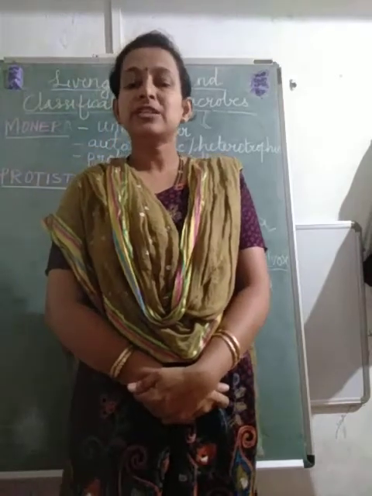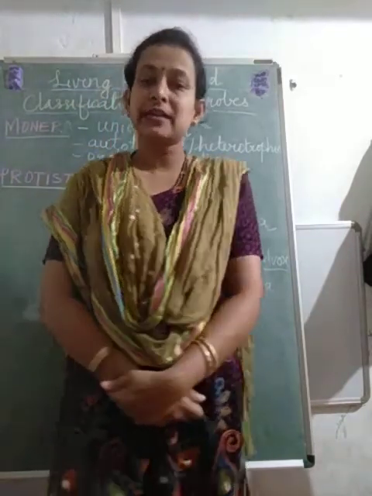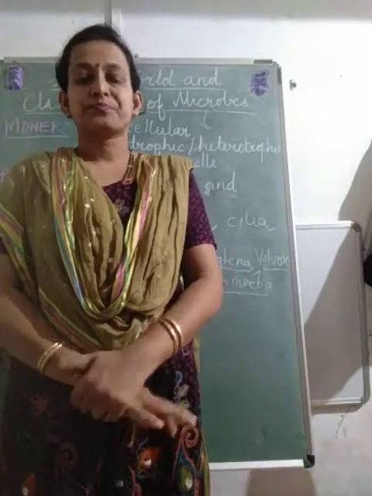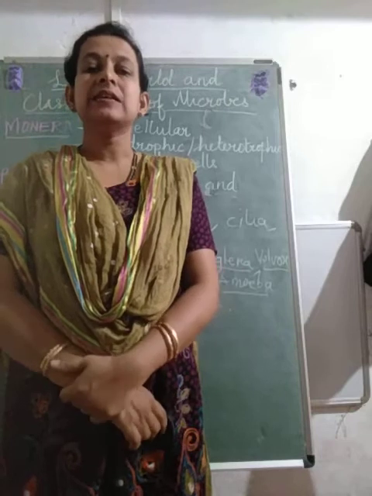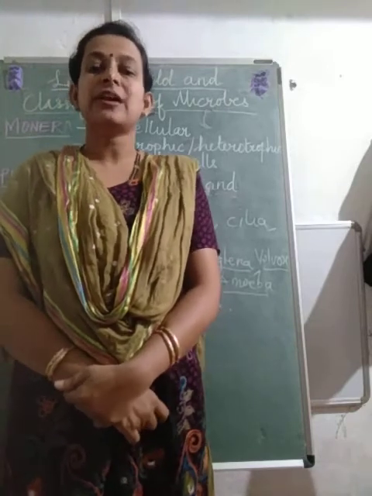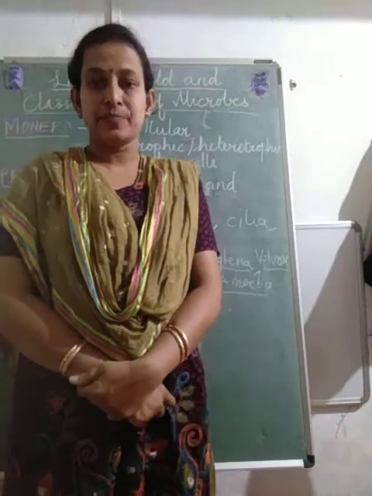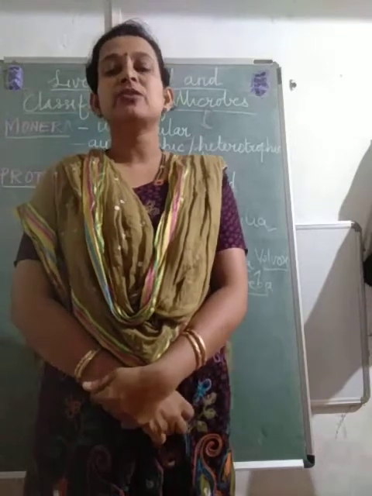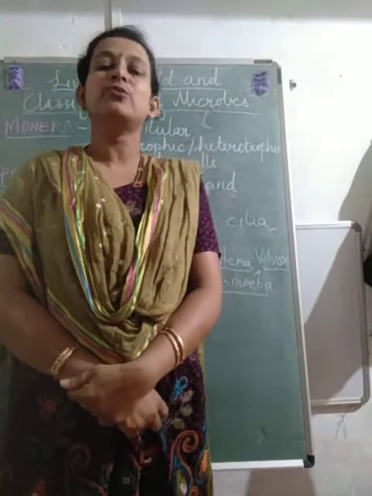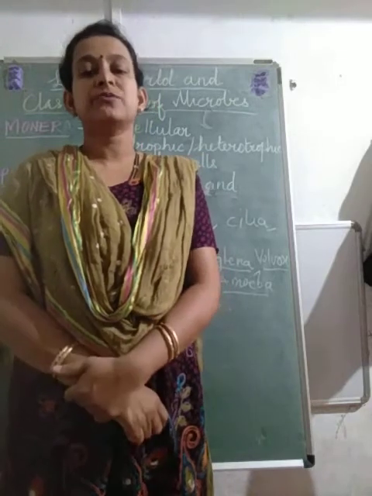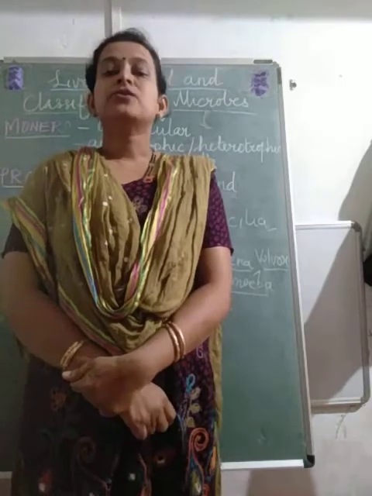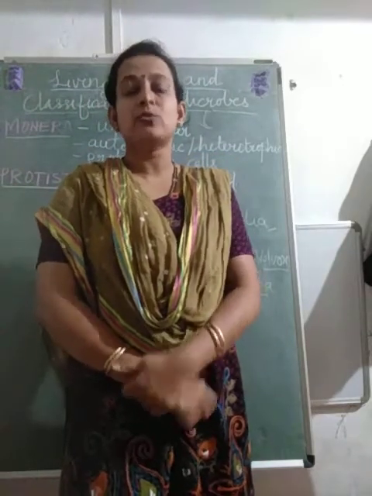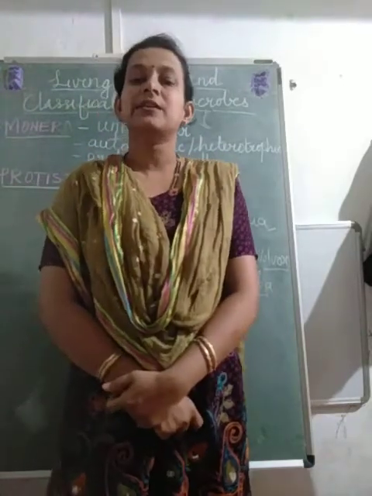Now, why are these blue-green algae included in the Kingdom Monera? Earlier, blue-green algae were present in the category called thallophytes of the plant kingdom, but now they have been shifted here to Kingdom Monera because most of the characteristics of blue-green algae are similar to those of the bacteria. So now let us begin with the characteristics of the Kingdom Monera.